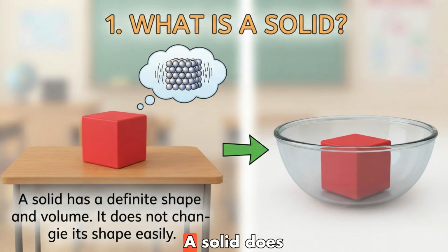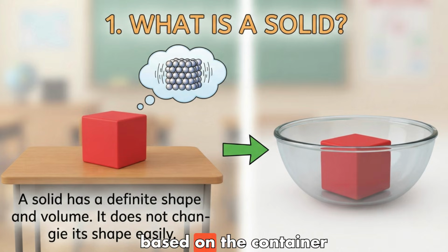Fixed shape. A solid does not change its shape based on the container it is in. A rock remains a rock whether it is on the floor or placed in a bowl. Fixed volume. The amount of space a solid takes up, its volume, does not change.